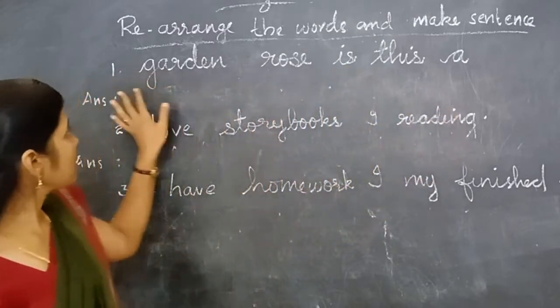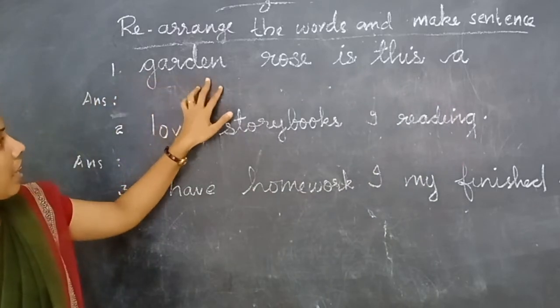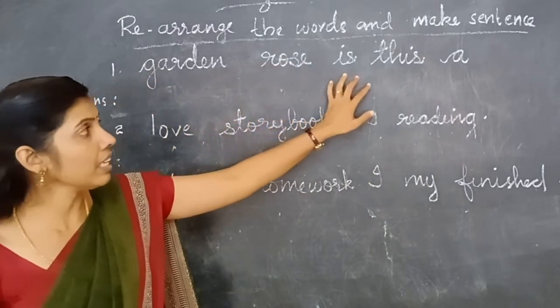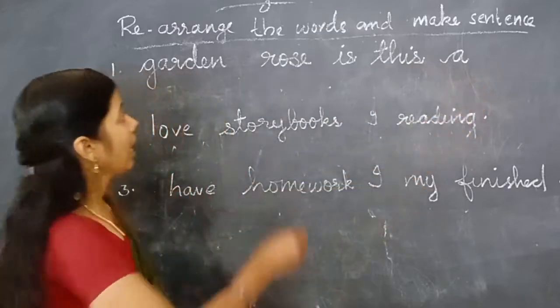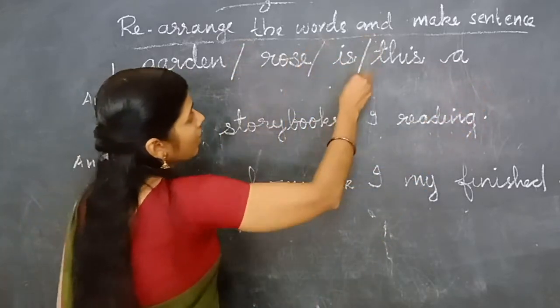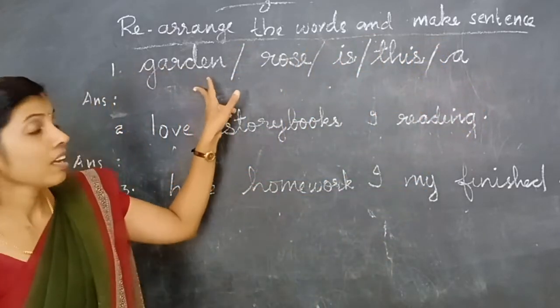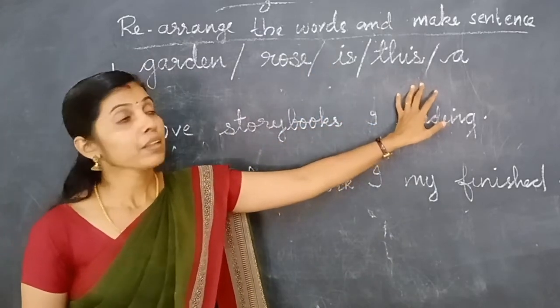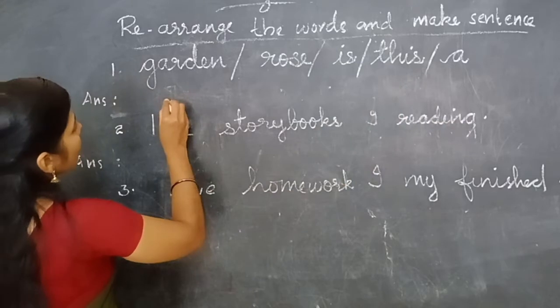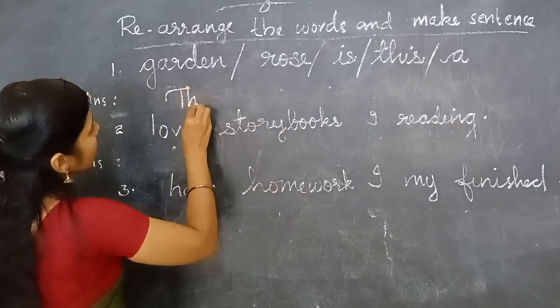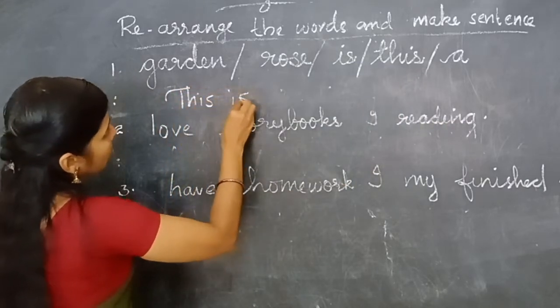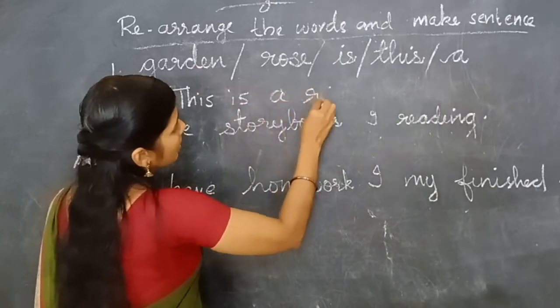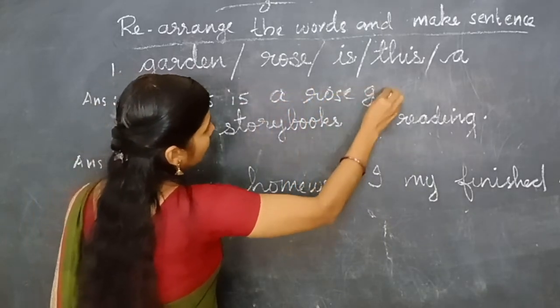First one, the words are garden, rose, is, this, a. How can we rearrange it and make a proper sentence? The first sentence is, this is a rose garden.